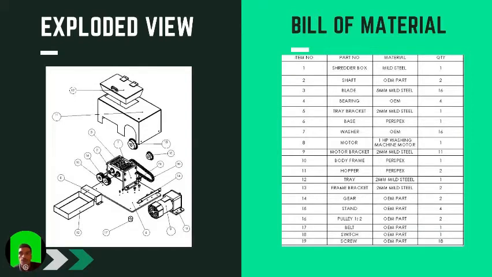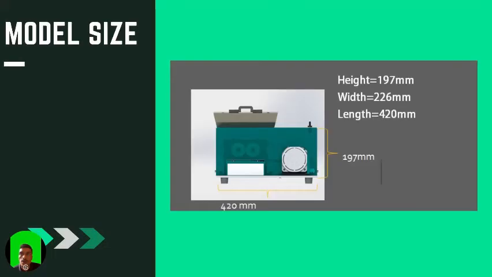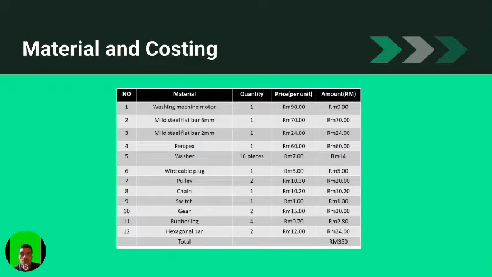This is my exploded view and bill of material. There are around 20 parts in my product. Model size of my machine: the height is 197 mm, the width is 226 mm, and the length is 420 mm. The size is not too big, it is very comfortable, lightweight and portable, so consumers can use it anywhere. Next, the costing for my product is RM350.